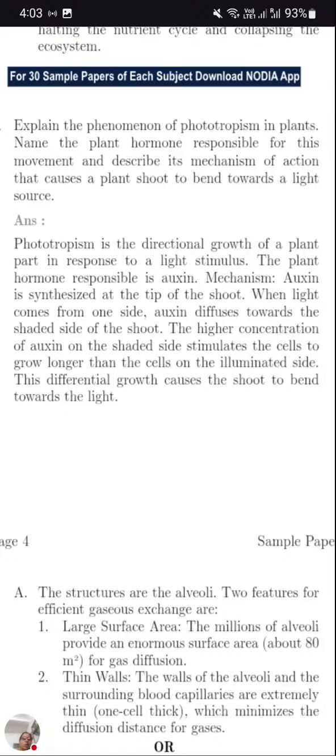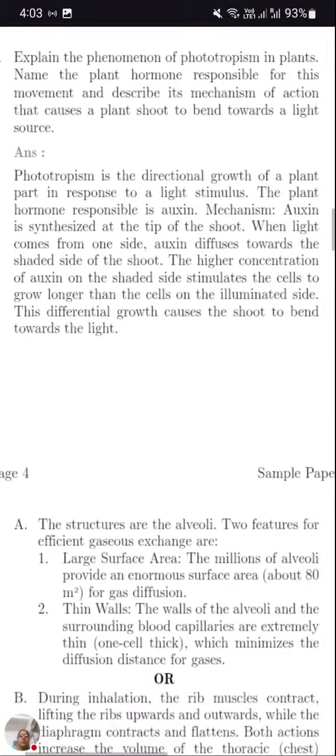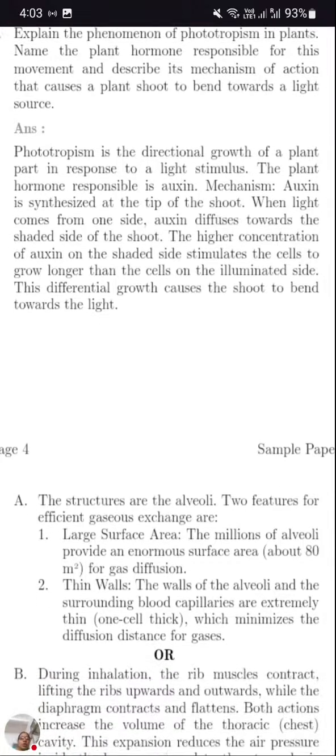Phototropism is a directional growth. Why do we call it directional growth? Because the body part will grow towards light, and the plant hormone responsible is auxin. Mechanism, auxin, this topic, and then the bending of tendril, both the topics are very important. So here auxin is synthesized at the tip of the shoot.